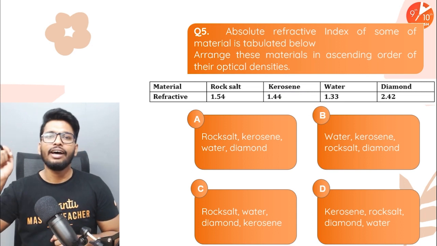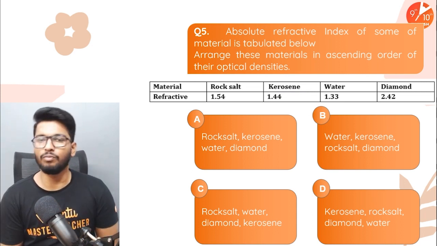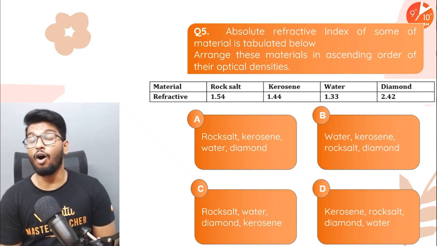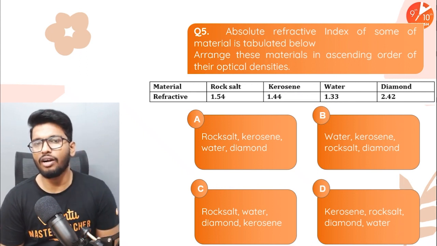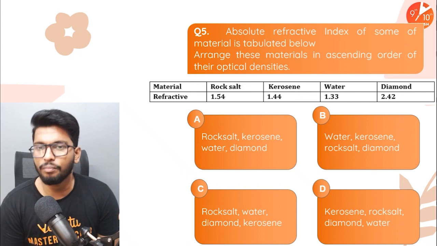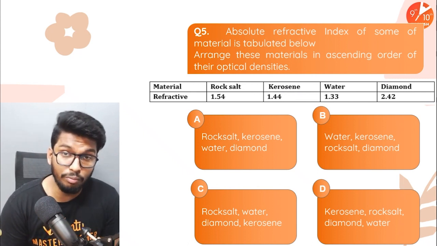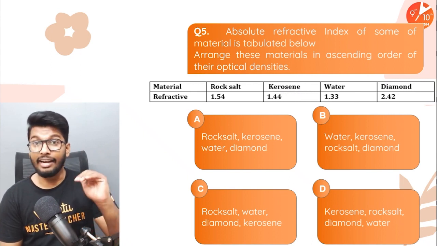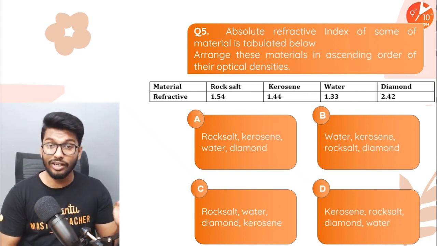Here we go. The absolute refractive index of some of the materials is tabulated below. Arrange these materials in ascending order of their optical densities. Now the options are: rock salt has a refractive index of 1.54, kerosene has a refractive index of 1.44, water has a refractive index of 1.33, and diamond has a refractive index of 2.42. Now the question is, guys, you have to arrange them in the ascending order. That is lowest to the highest.